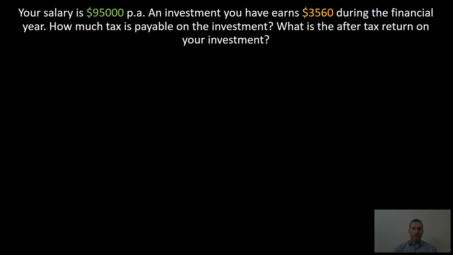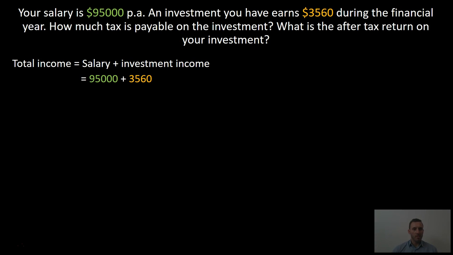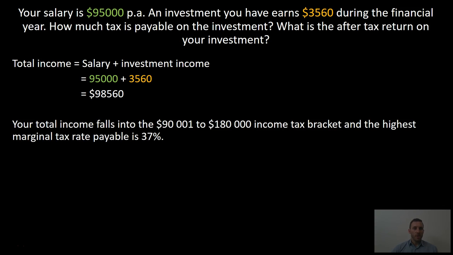Your salary is $95,000 per annum. An investment you have earns $3,560 during the financial year. How much tax is payable on the investment? What's the after-tax return on your investment? First, we need to calculate what the total income is to identify which income tax bracket you fall into. That is salary plus investment income. That's $95,000 plus the $3,560. The total income is $98,560. Your total income falls into the $90,001 to $180,000 income tax bracket, and the highest marginal tax rate payable is 37%.